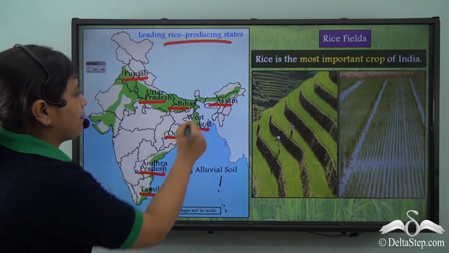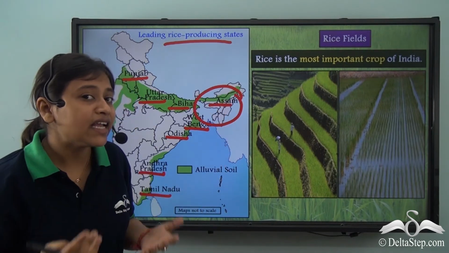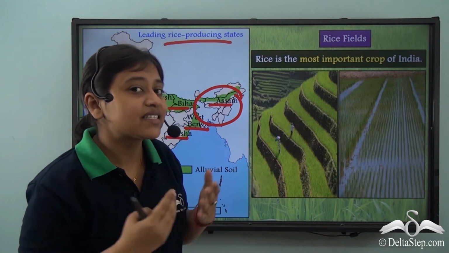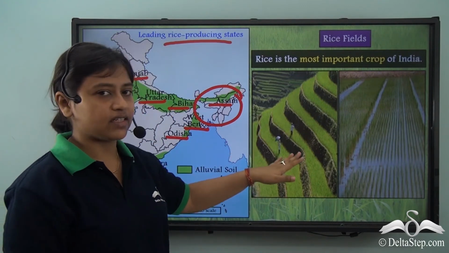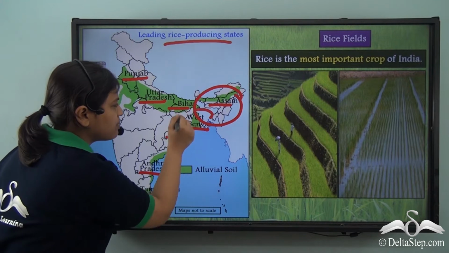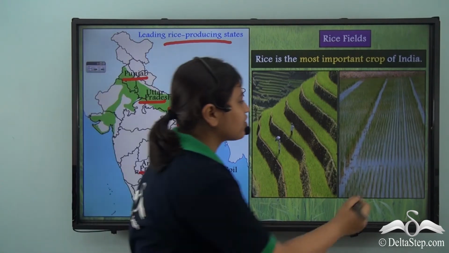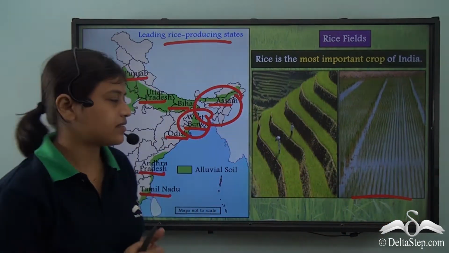Regions like Assam, they are hilly regions. So there it is practiced like this. The rice is cultivated on terraced fields. But regions like West Bengal, where they have delta regions for the cultivation of rice, it's grown like this.